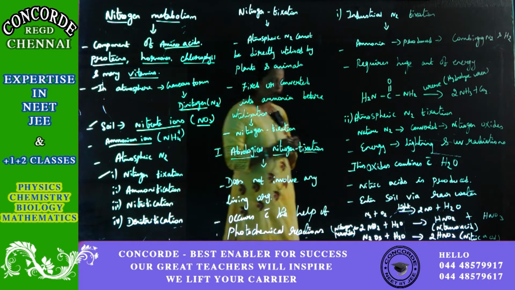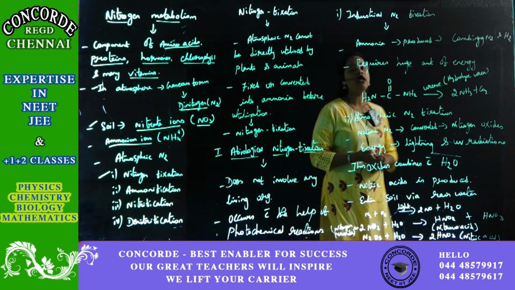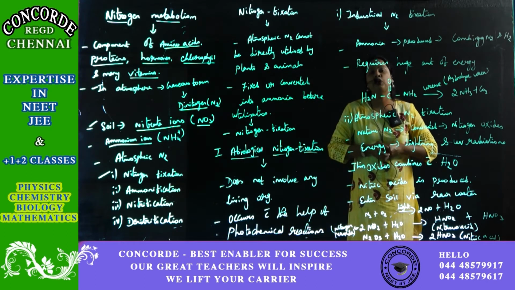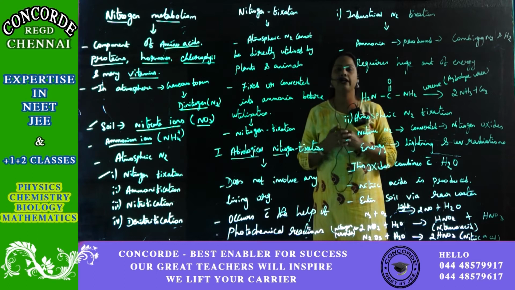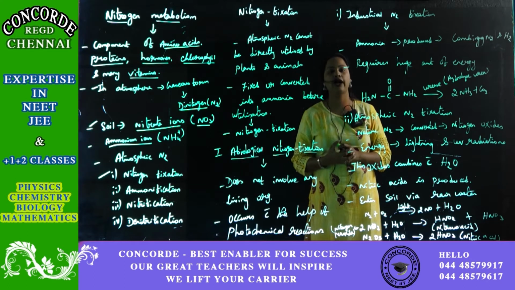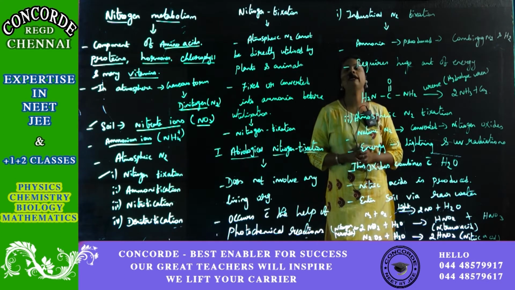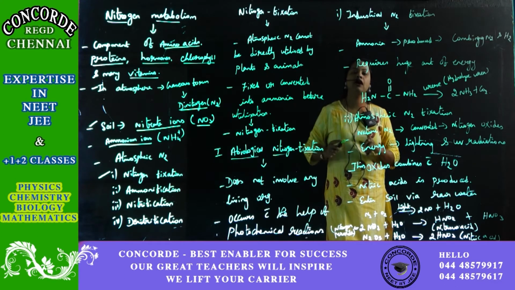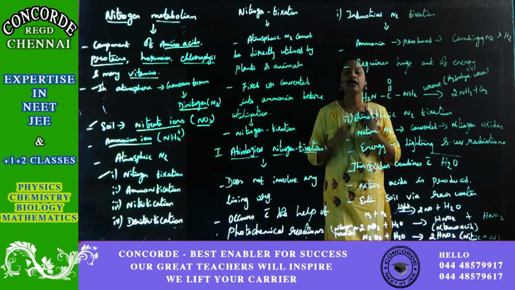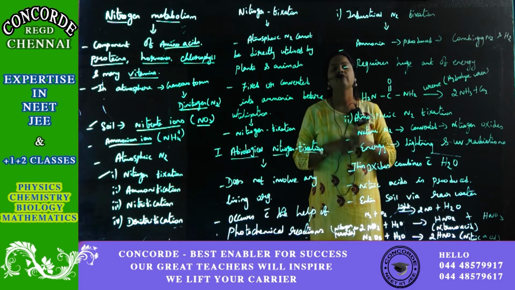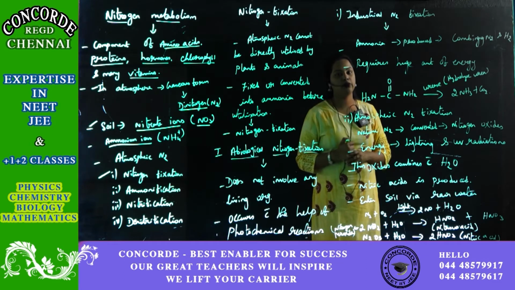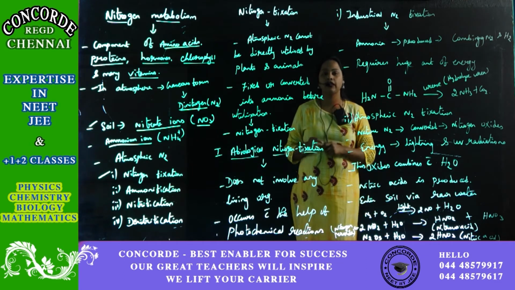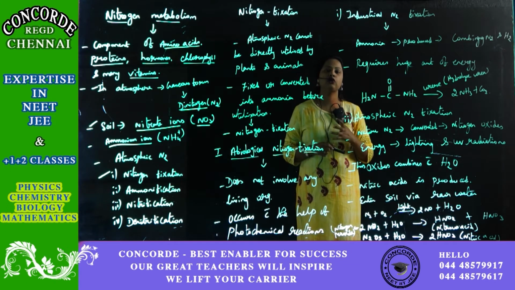If you ask me what is nitrogen fixation, I will repeat again. Atmospheric nitrogen, in the form of dinitrogen, cannot be directly utilized by plants and animals, so it has to be converted. For that, nitrogen fixation is required. It is where we fix the nitrogen or convert the nitrogen into ammonia.